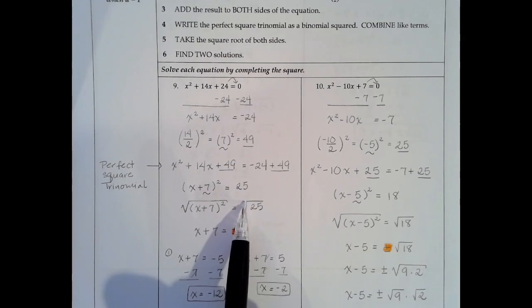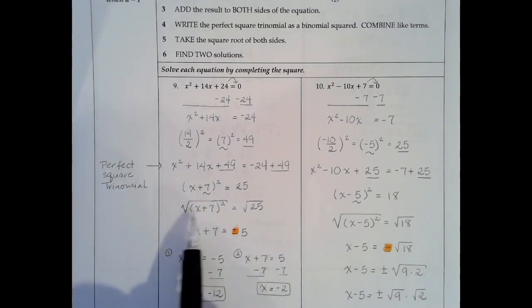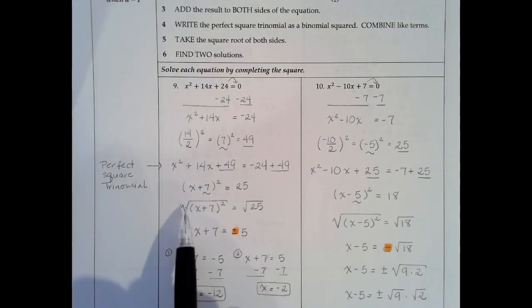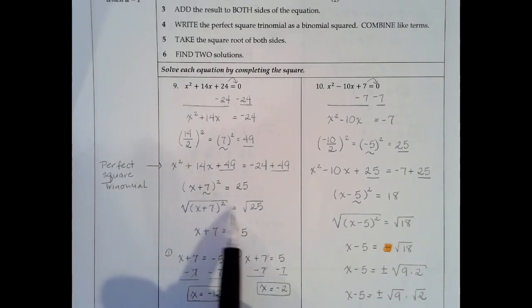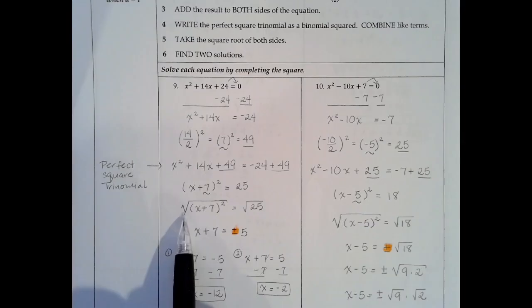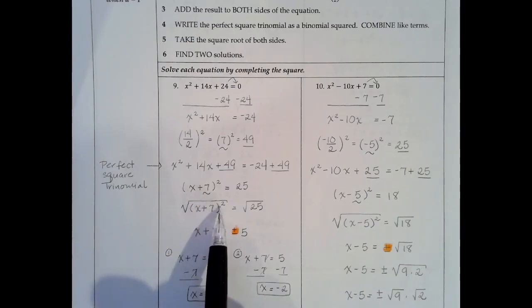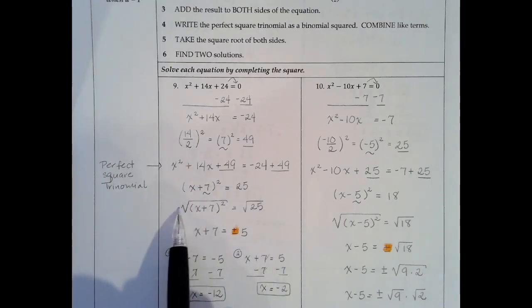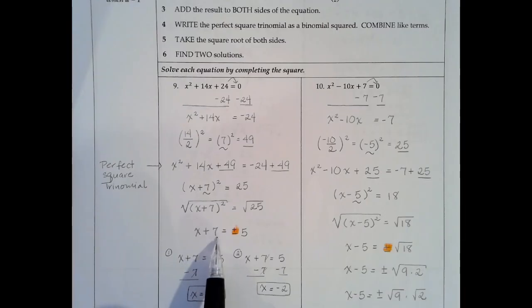is 25. Now that we have everything squared, creating the perfect square trinomial, we're doing all this for a reason. We can simply take the square root of the left side, which means we have to take the square root of the right side of our equation. So we'll end up with the square root of x plus 7 squared equal to the square root of 25. When we do that, the square root cancels out the squared term, and we're left with x plus 7 on the left equals, on the right, plus or minus 5.